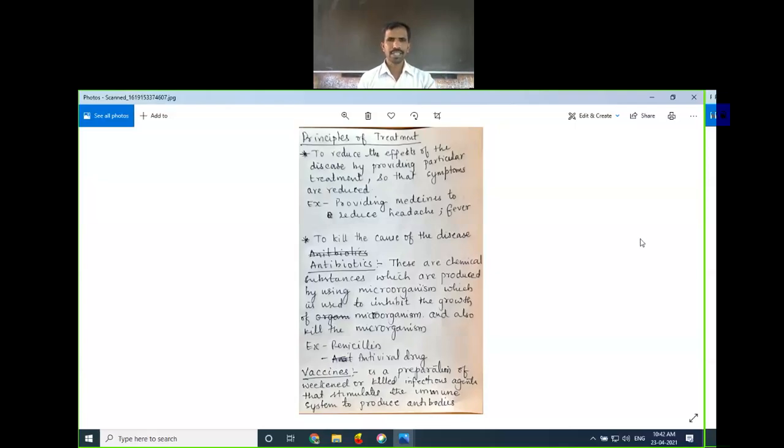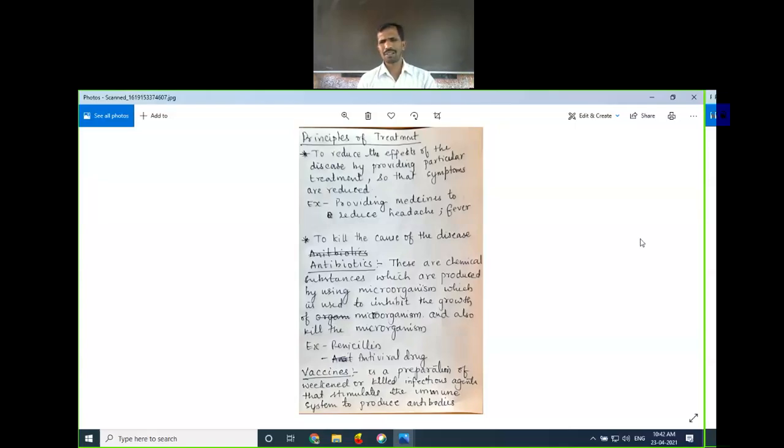For example, penicillin is the first antibiotic, which was prepared during the time of the Second World War. It was prepared by Alexander Fleming. Similarly, a lot of antibiotics came into existence after penicillin. Nowadays, you have a bunch of antibiotics, generation by generation. Amoxicillin is there, a basic antibiotic. Ciprofloxacin is there.